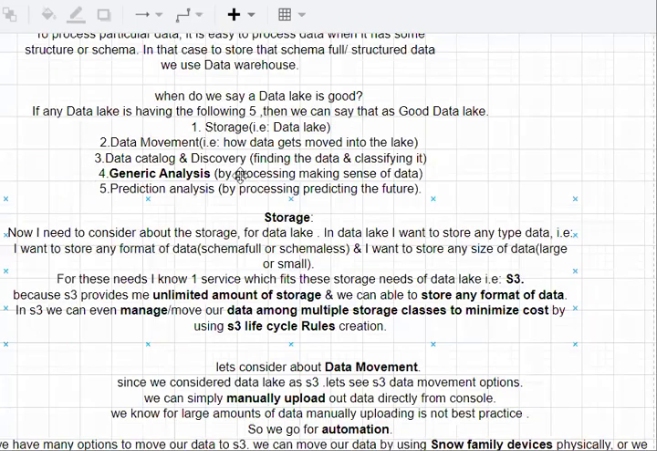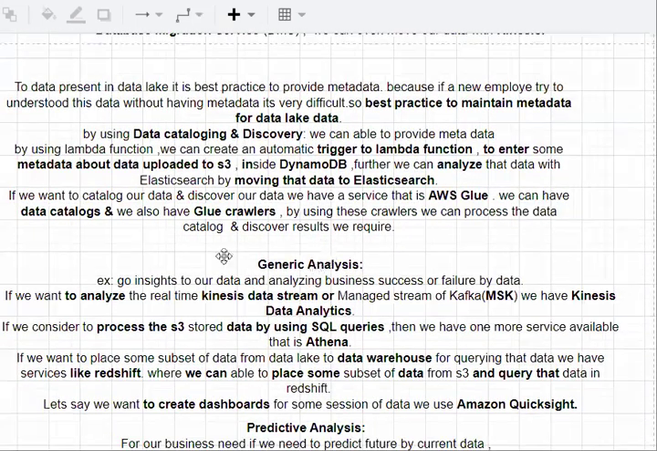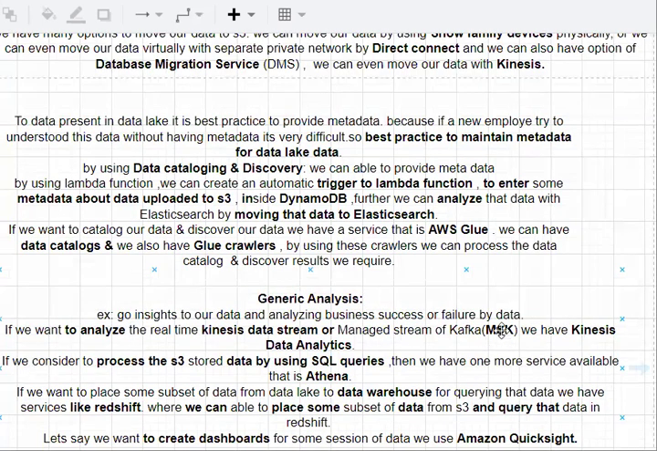And the next one is generic analysis. Here you can see the generic analysis. Here we go through the insights of our data to get business success or failure related data. So here we analyze the insights of our data to understand the business insights regarding the failure or success of a company by using the data.